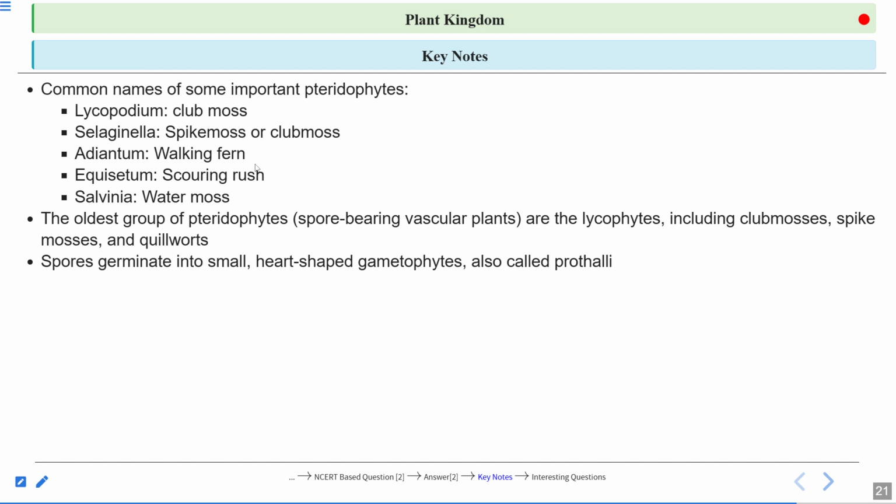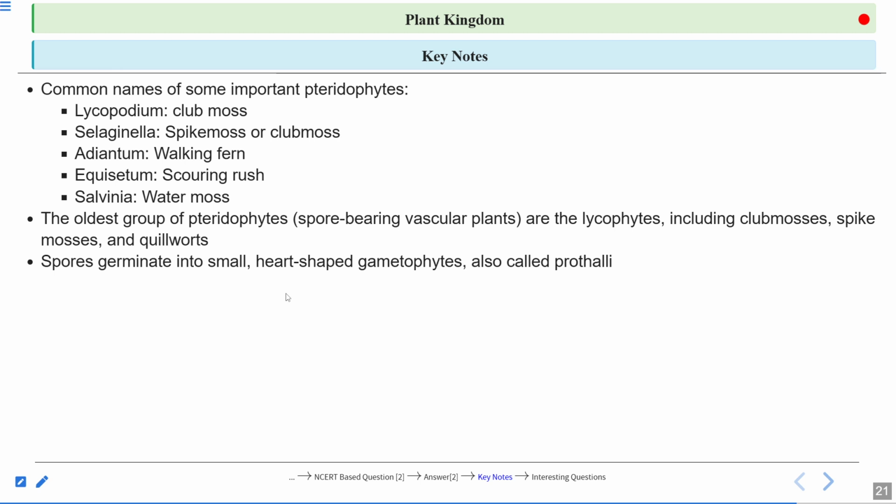Adiantum is called walking fern because when you see this fern, it will arise and droop down, again arise and droop down, and it seems like the fern is walking on the land, and that is why it got the common name walking fern.